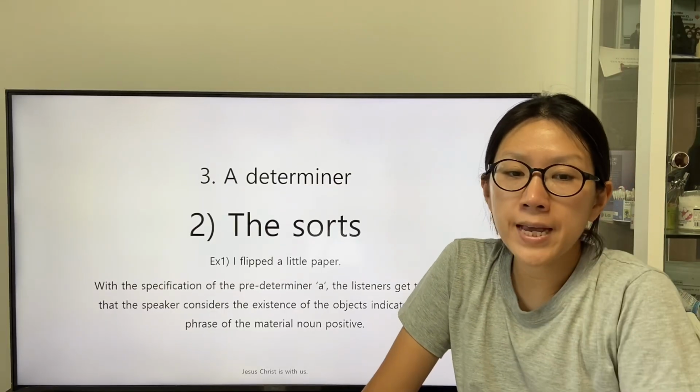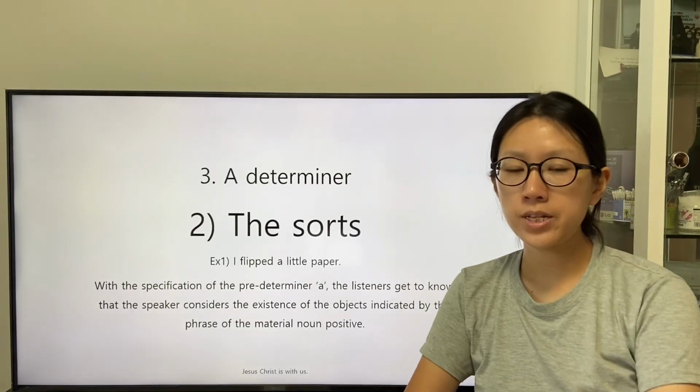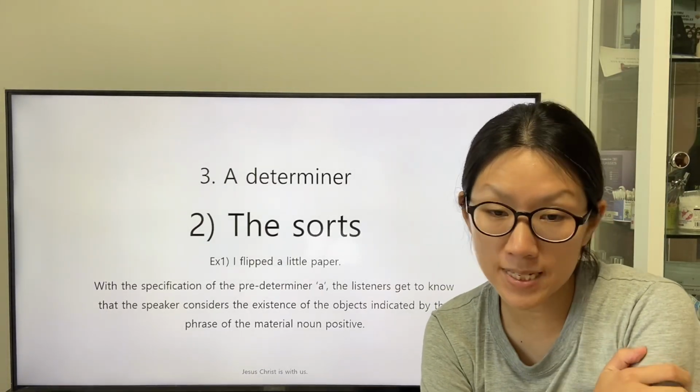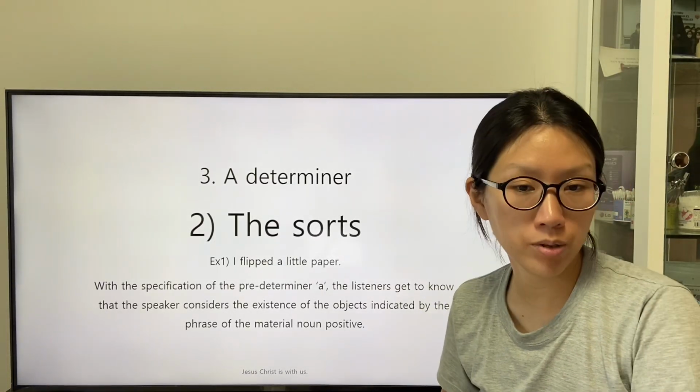With the specification of the predeterminer all, the listeners get to know that the speaker considers the existence of the object indicated by the phrase of the material noun positive.